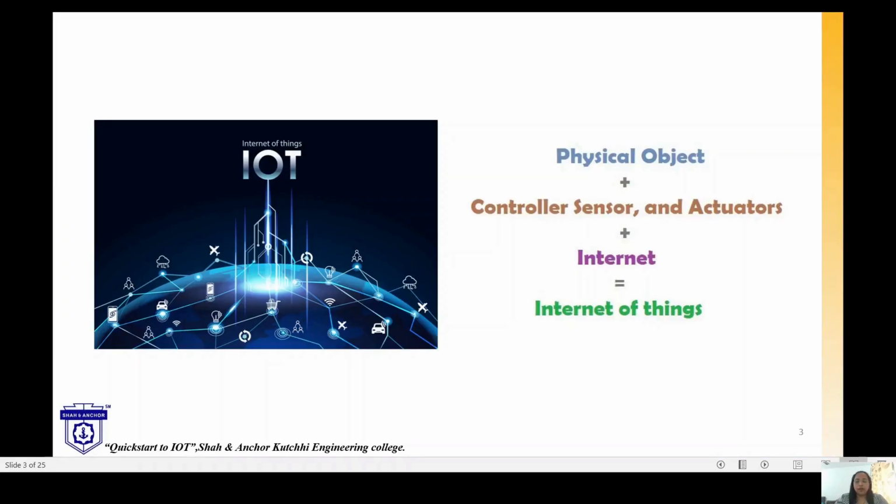We will see about what exactly the Internet of Things is. The Internet of Things is made up of the physical object, then the controller as sensors and actuators, and the internet. We can say that the physical object is the things, that is the devices, and they can be connected with the sensors and actuators, where the sensors and actuators actually do the controlling operations. We can call it the brain of that system, and the internet is needed to communicate between these devices.